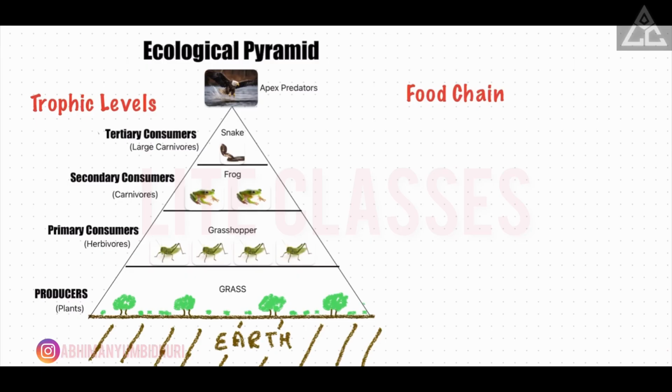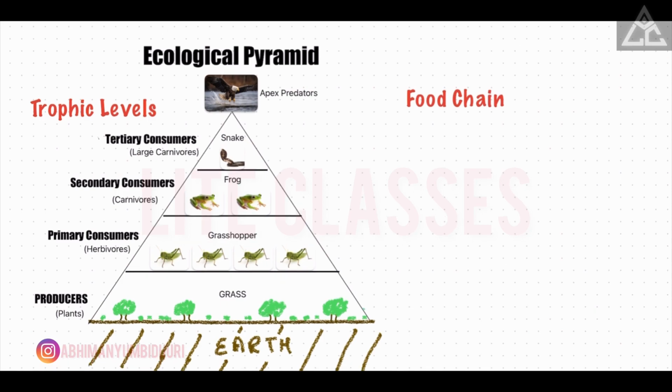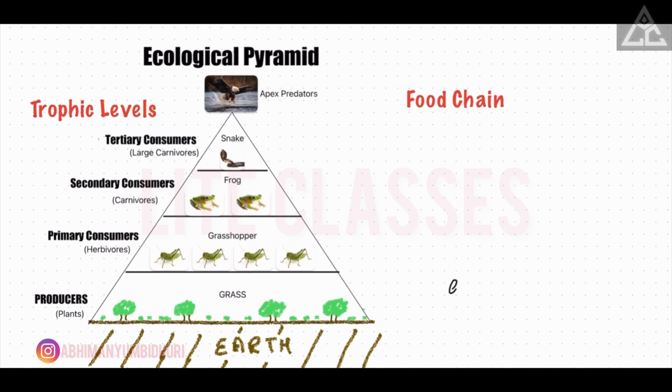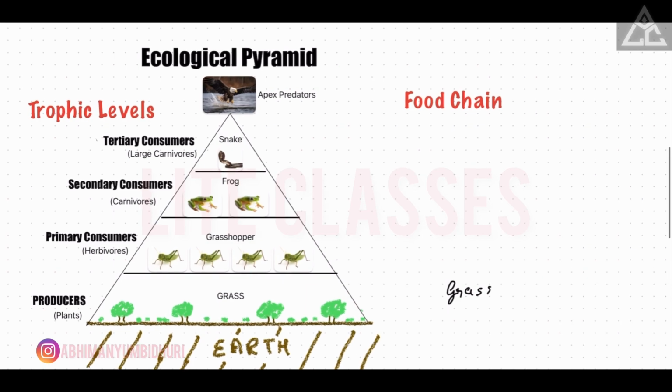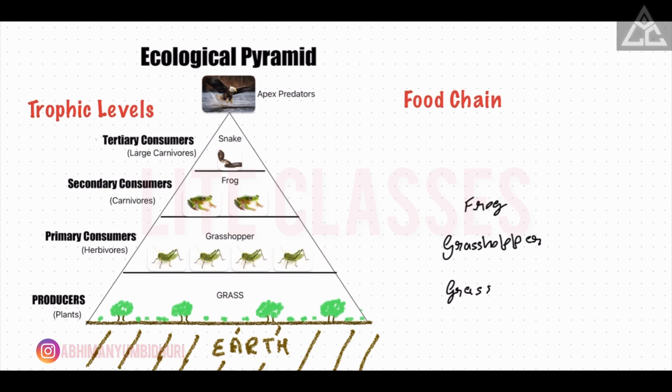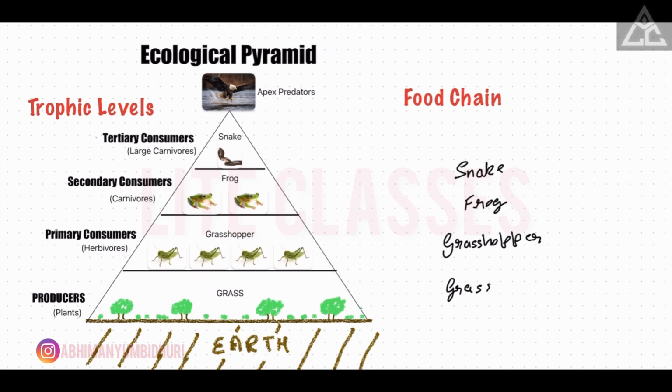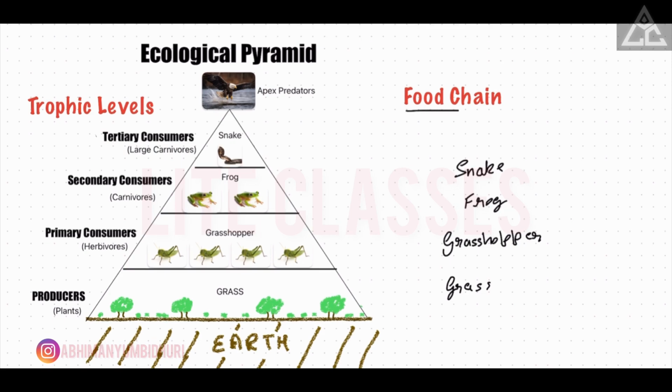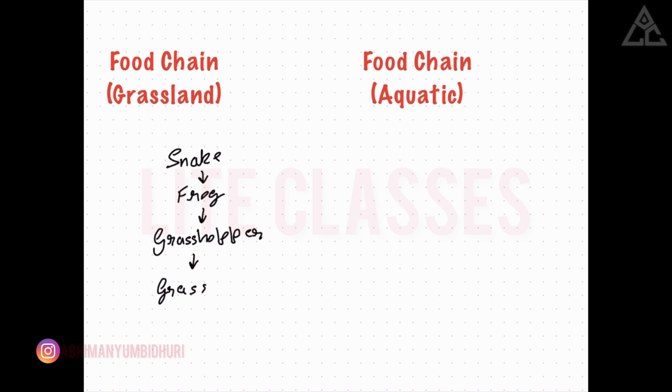As you can see in the middle of the ecological pyramid, I have provided you a linear representation of relationship between species at different trophic levels. For example, grass is eaten by grasshopper, which is a primary consumer, which is eaten by frog, which again is eaten by a snake. Now, this linear representation of organisms at different trophic levels is called a food chain. Now, this is a food chain that you generally find in a grassland ecosystem.